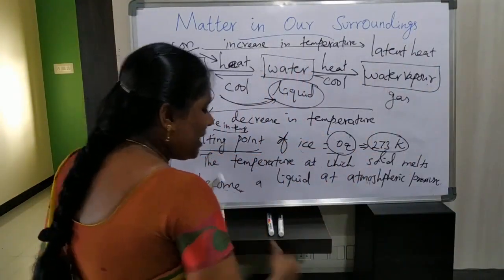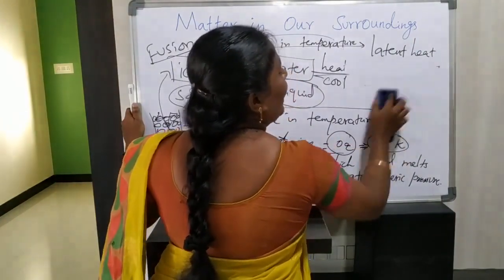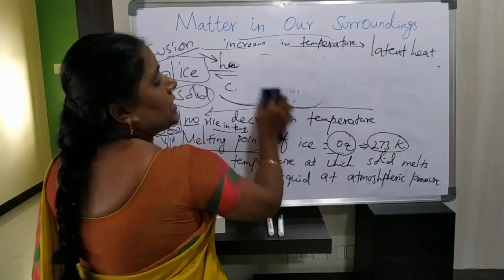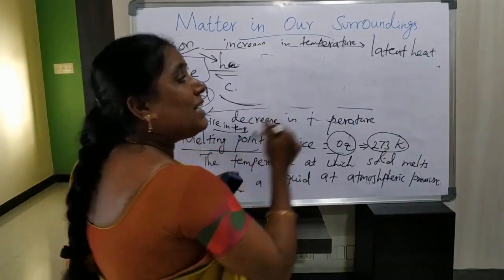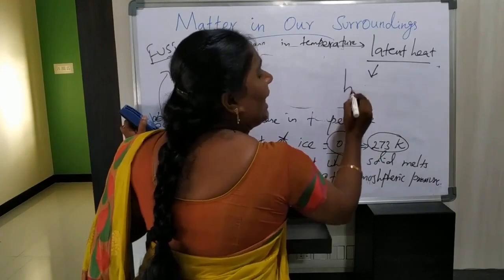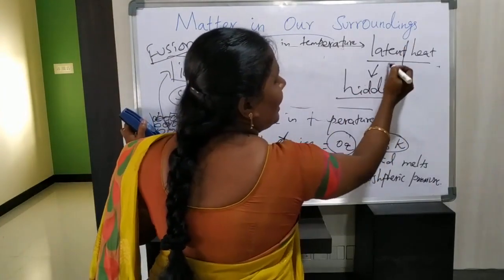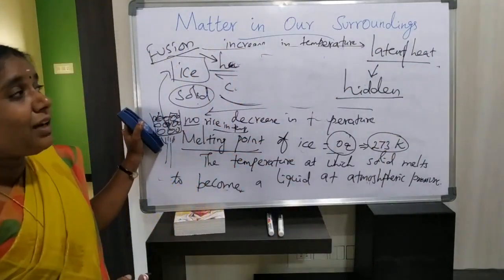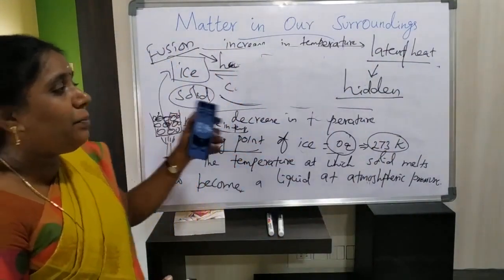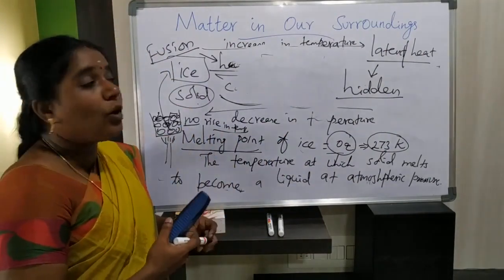Do you know the meaning of latent? Latent means hidden. Latent heat means hidden heat. Why is this heat energy called hidden heat?